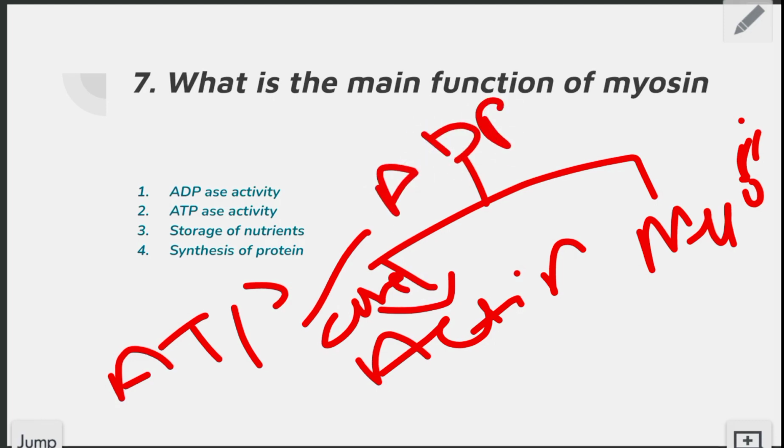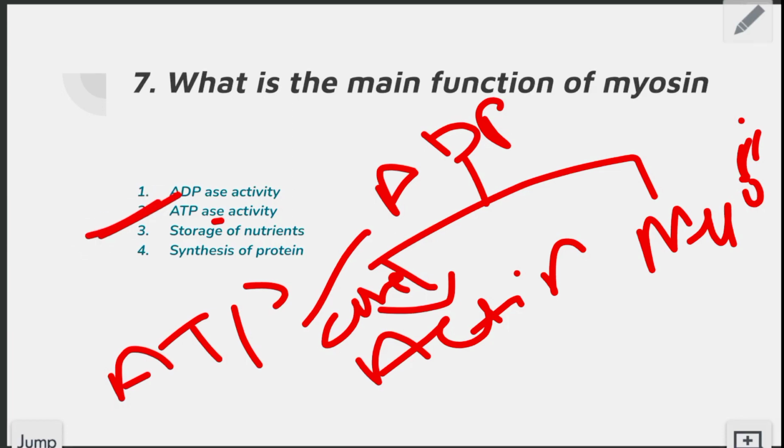This is all about myosin. How is myosin contracting our muscle? It converts ATP into ADP through the enzyme ATPase. Here the right answer of this question is the second one, ATPase activity. When ATPase acts on ATP, it is converted into ADP. The right answer of this question is ATPase activity.